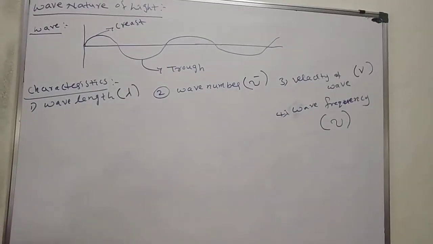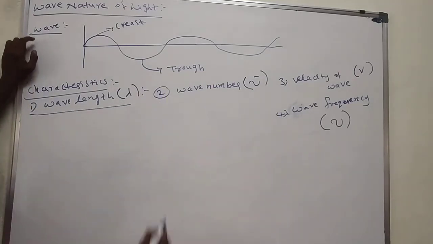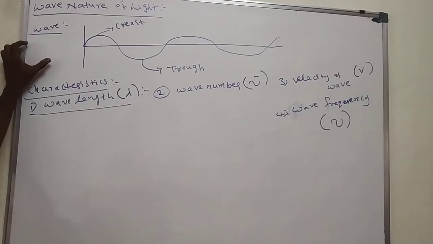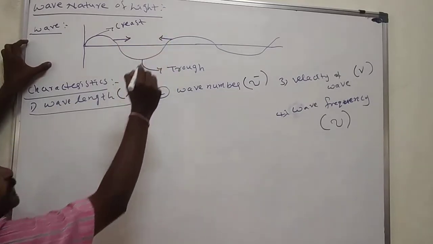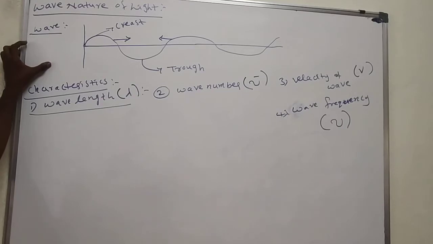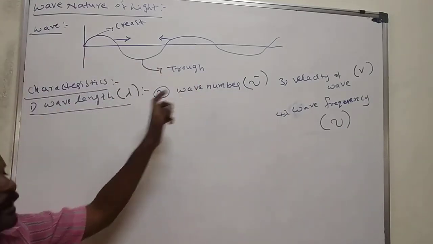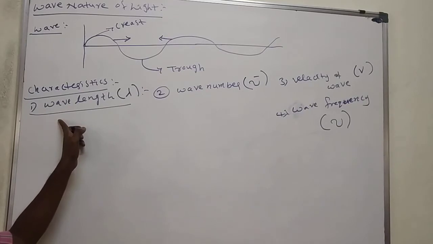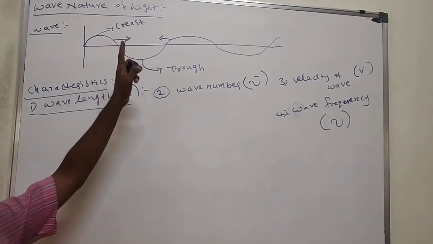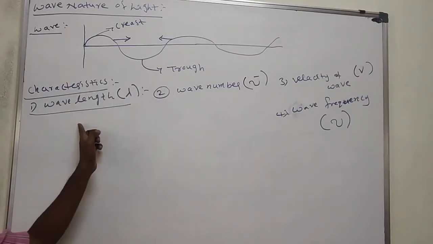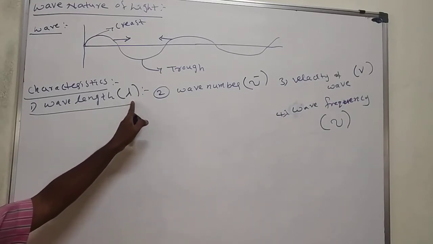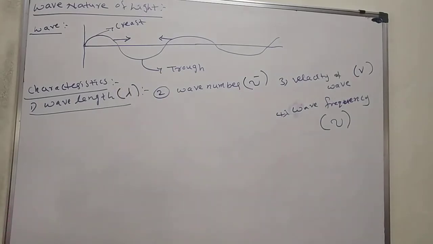Okay, here, what is the meaning of wavelength? First, we will see the wavelength. The distance between two successive crests or two successive troughs is called wavelength. It is indicated with lambda. Lambda is one of the Greek letters.